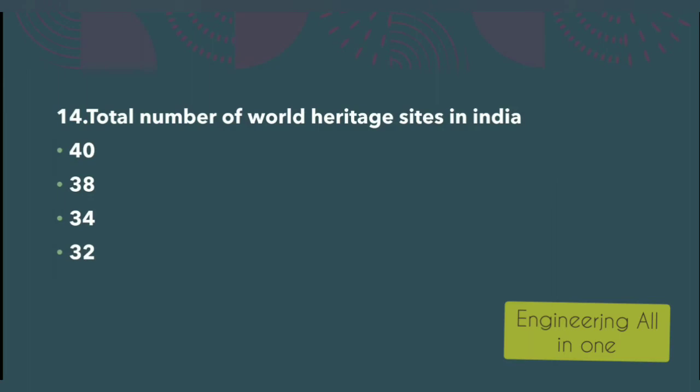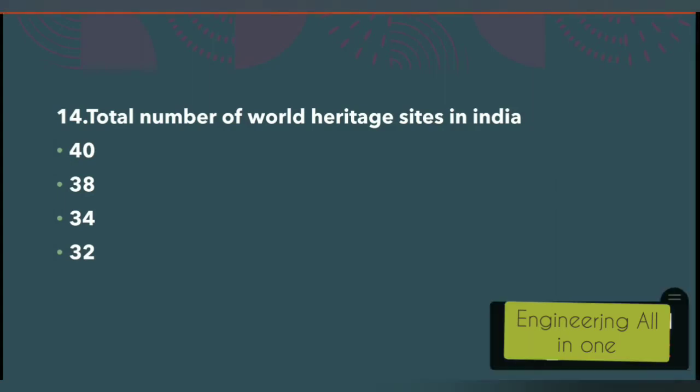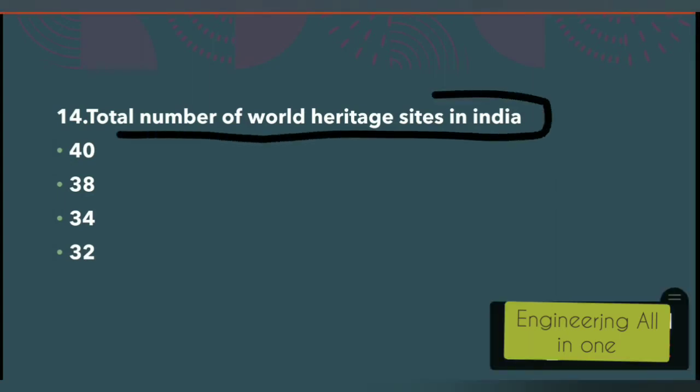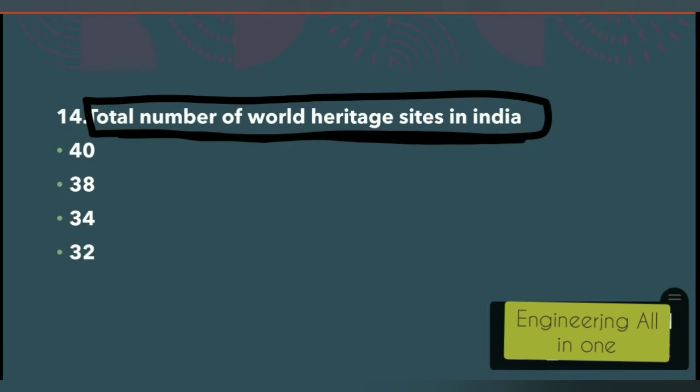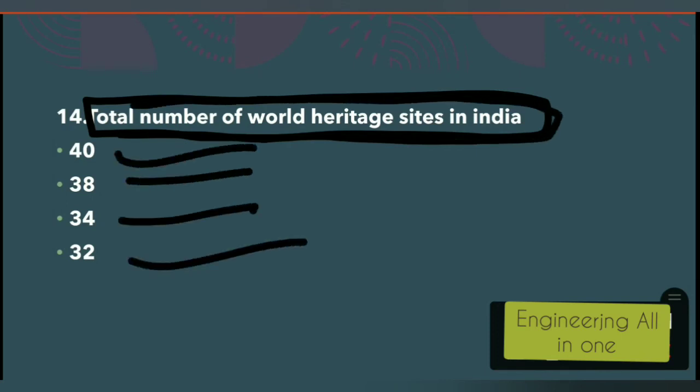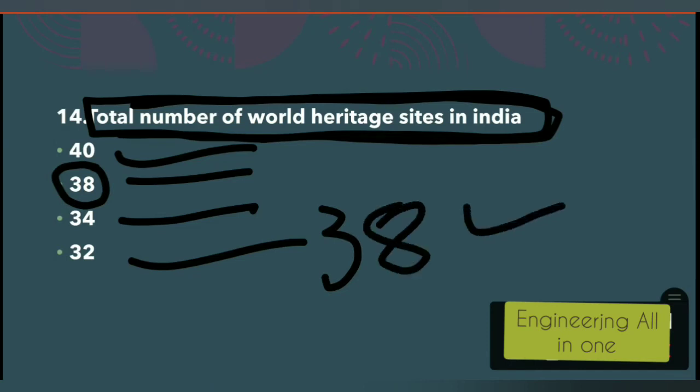Now this is also one of the important MCQ in the world heritage sites in India. We have to here answer how many total number of world heritage sites are located in India. Options are 40, 38, 34, 32. The right option to this question is option number 2nd, 38. Total number of heritage sites are 38.